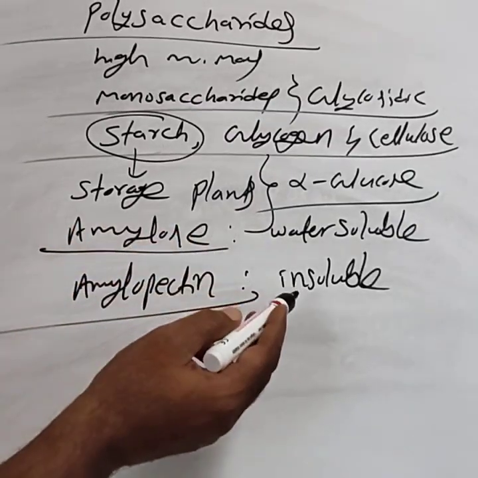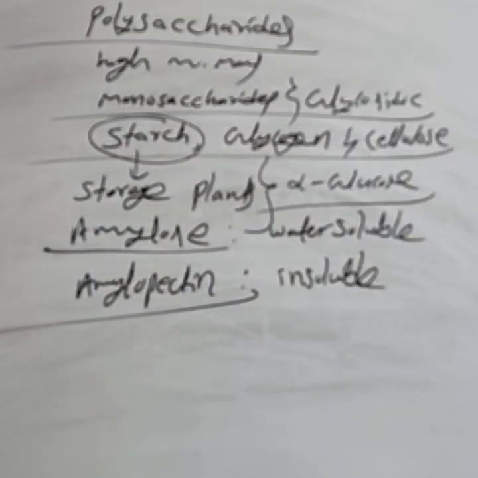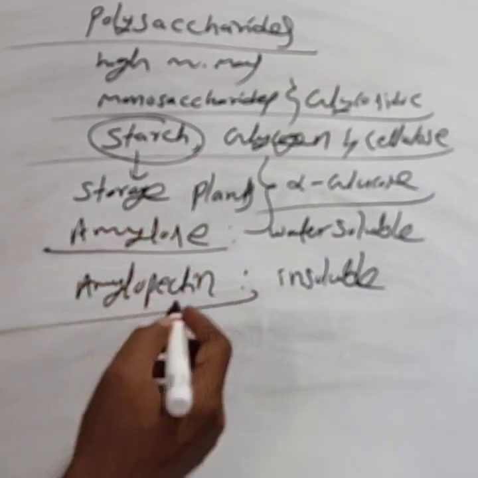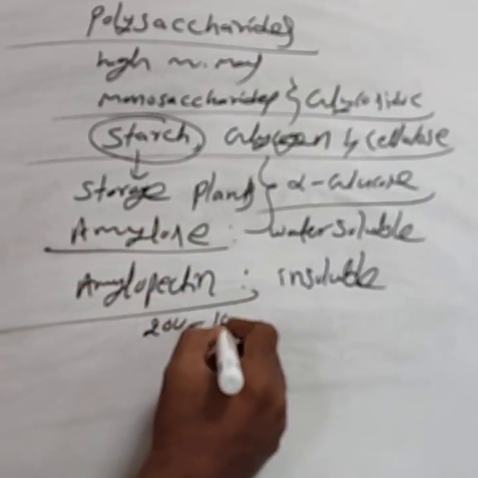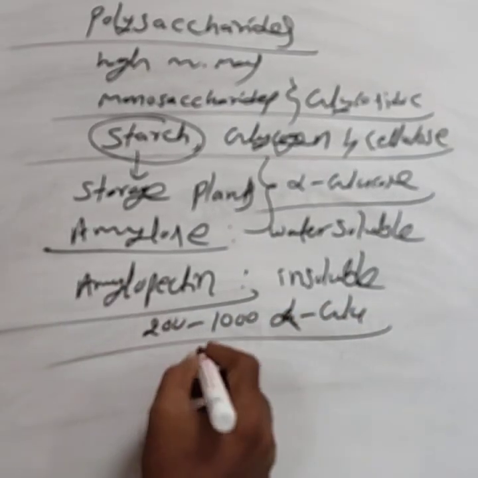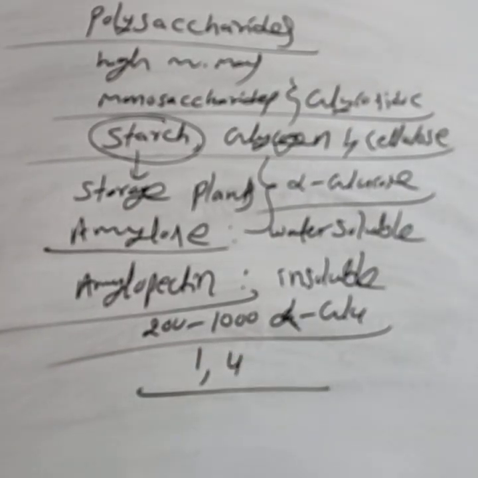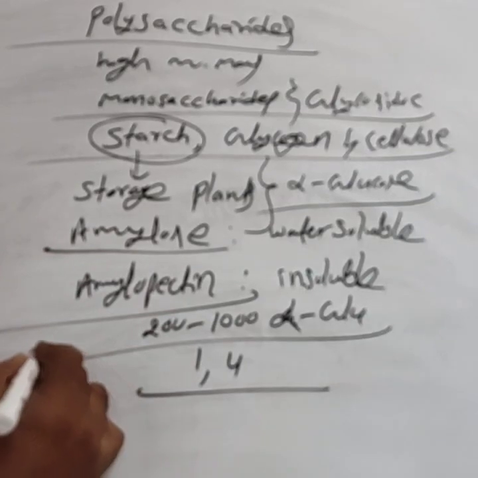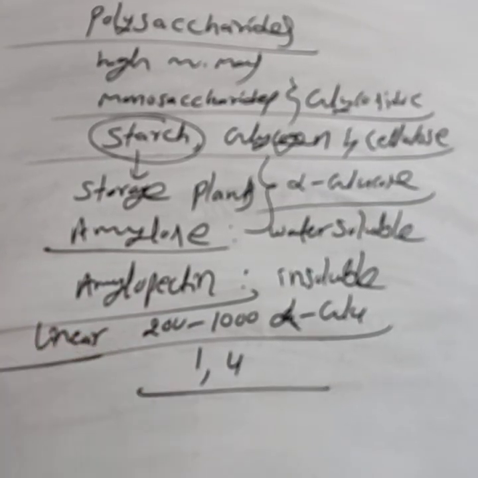This amylose and amylopectin both are made up of the alpha glucose units. Amylose consists of nearly 200 to 1000 alpha glucose units joined by 1,4 glycosidic linkage. Amylose is a linear polymer. It is a linear, straight chain polymer made up of 200 to 1000 alpha glucose units. Each glucose unit is joined by 1,4 glycosidic linkage.